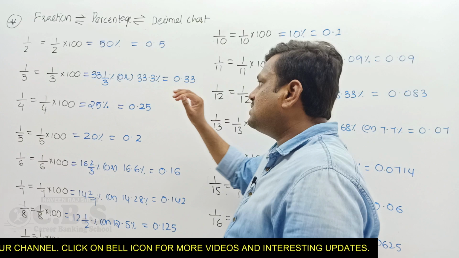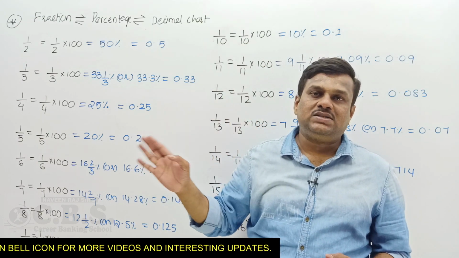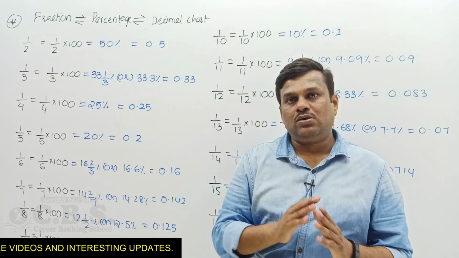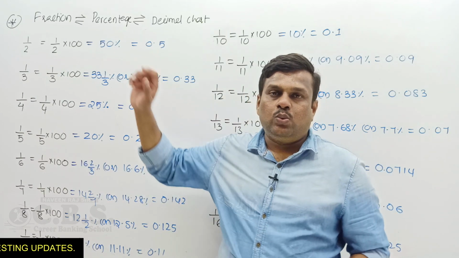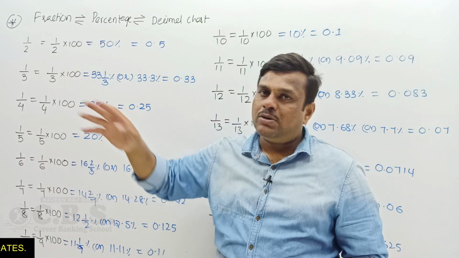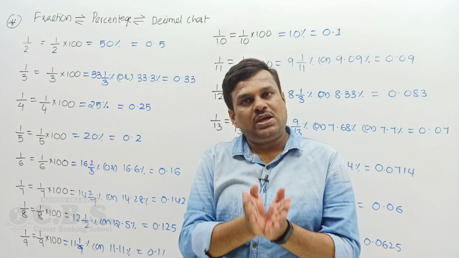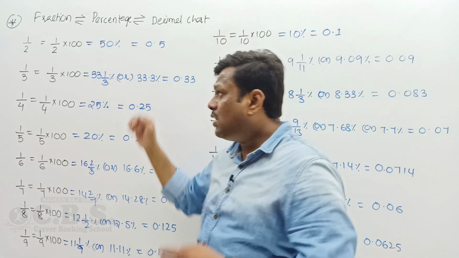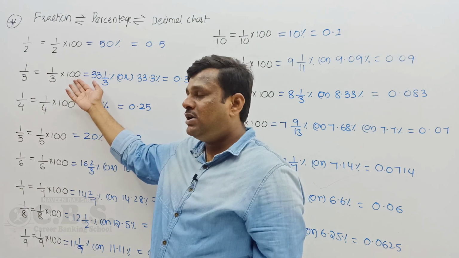So 1 by 2 is a numerical fraction value. To convert any fraction value to percentage, just multiply by 100. Get my point? So 1 by 2 into 100 is nothing but 50%. If you see 50%, you take the value half, and in decimal it is 0.5.